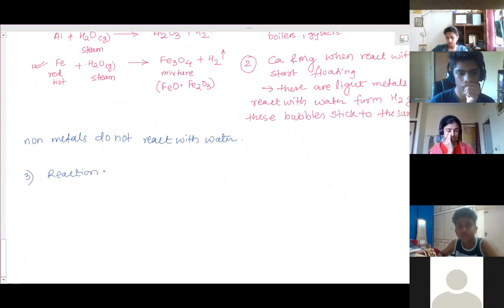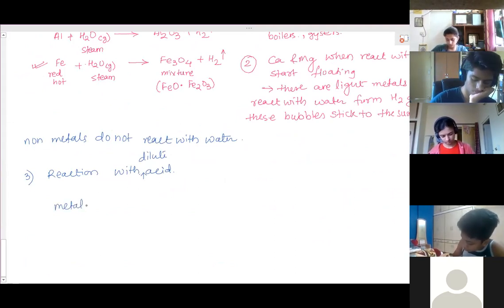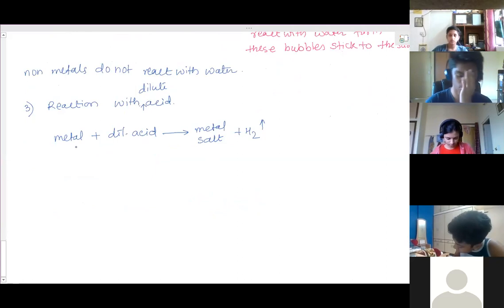Reaction with acid. The third type of reaction, that is reaction with dilute acids. So metals, as you have seen in the acid-base chapter, react with dilute acid and form metal salt plus hydrogen gas. So here also a displacement reaction takes place. Hydrogen gas is displaced by the metal. But therefore that metal should be above hydrogen in the reactivity series.